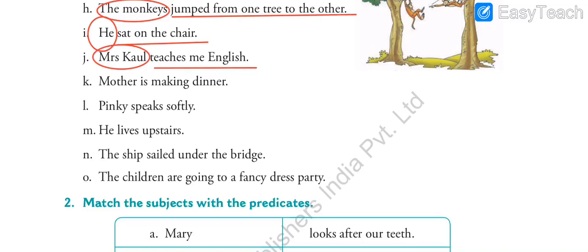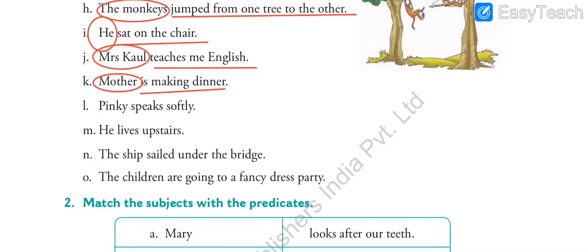Right? Next sentence, mother is making dinner. Who is making dinner? Who makes dinner for you? Mother. So mother makes dinner. So mother is our subject. And the rest of the sentence is the predicate part, is making dinner. That is the rest of the sentence, and the rest of the sentence is predicate.